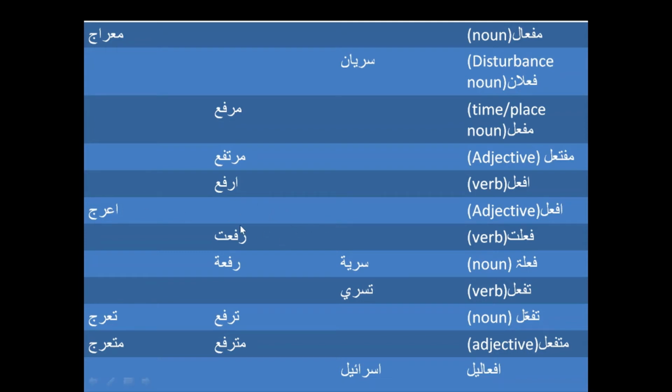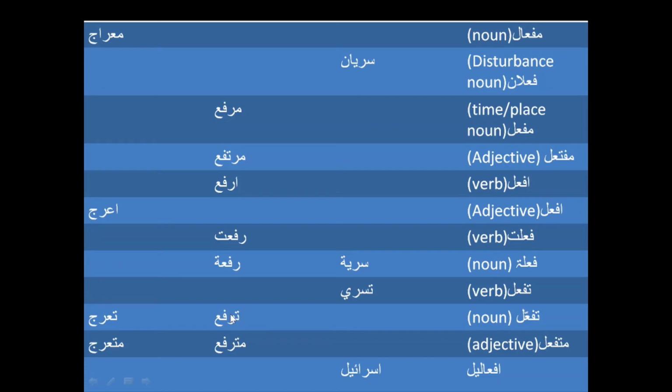And then we have this fa'lat scale, and fa'lat would make rafa into rafa'at, and rafa'at is again a verb, once you lift something. And then we have the fa'ila scale, which is a noun, and sari would become sariya, a secret, something secret. Then rafa would become rafi'a, and rafi'a is again something which is high. And then we have the fa'il scale, and the fa'il would make sari into sari, and the sari is to apply something in a secret manner, to walk in a secret manner, something like that.